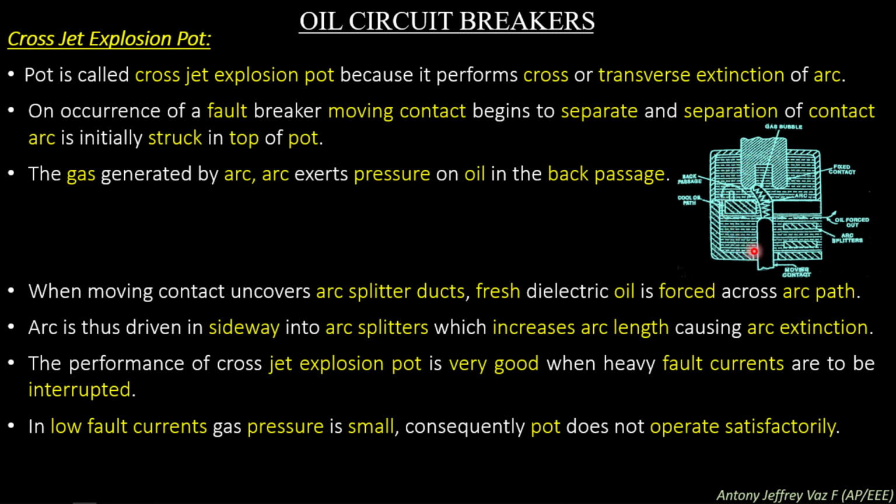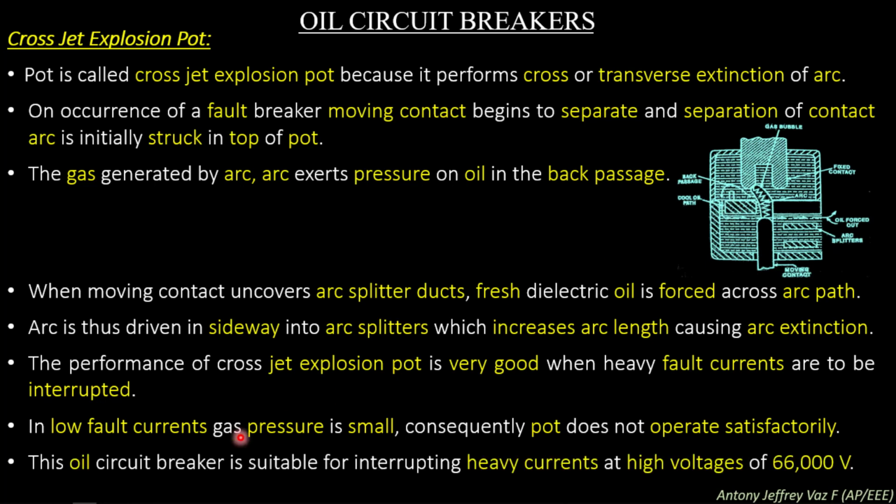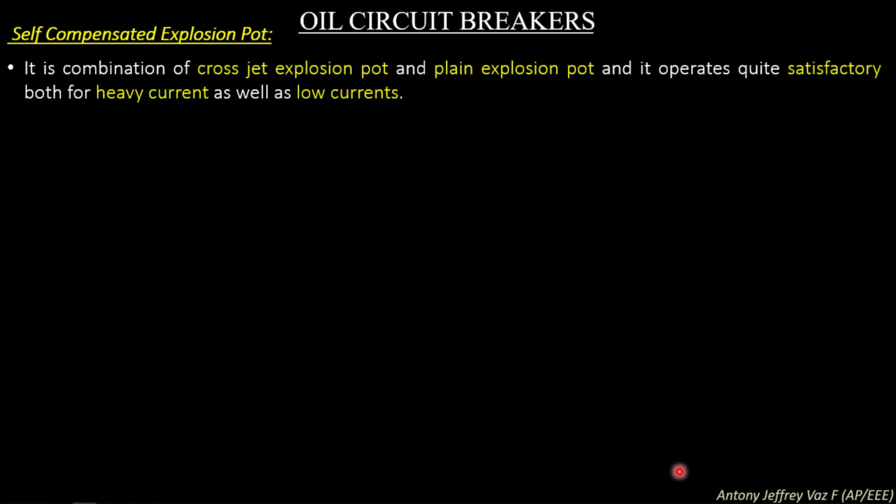The oil circuit breaker is suitable for interrupting heavy currents at high voltages of rating 66 kilovolt. So the cross jet explosion pot can be used only to interrupt heavy short circuit current at a higher voltage rating of 66 kV.